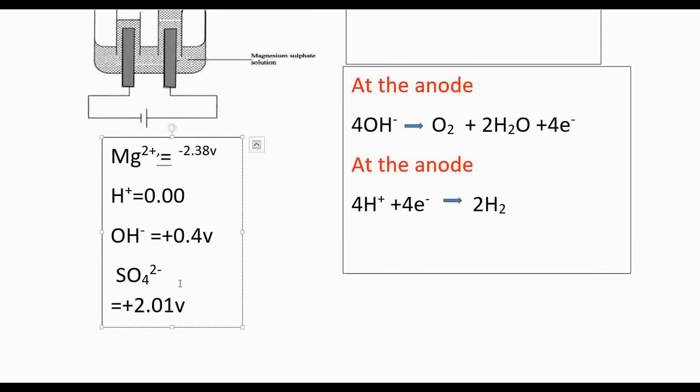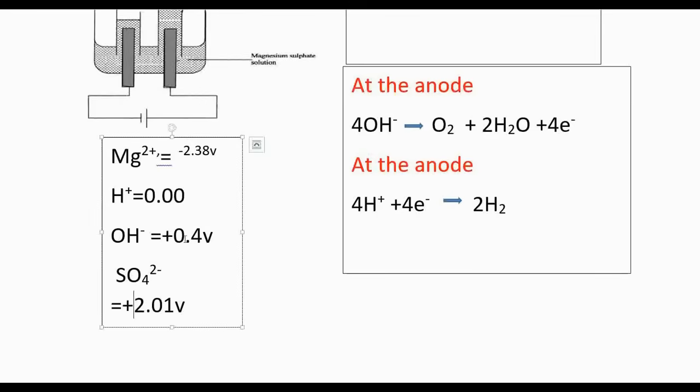It does not give electrons. When you compare the standard electrode potentials, the sulfate ion has the highest positive value, therefore it is not going to give electrons. So the one that is going to be discharged is the hydroxide ion.